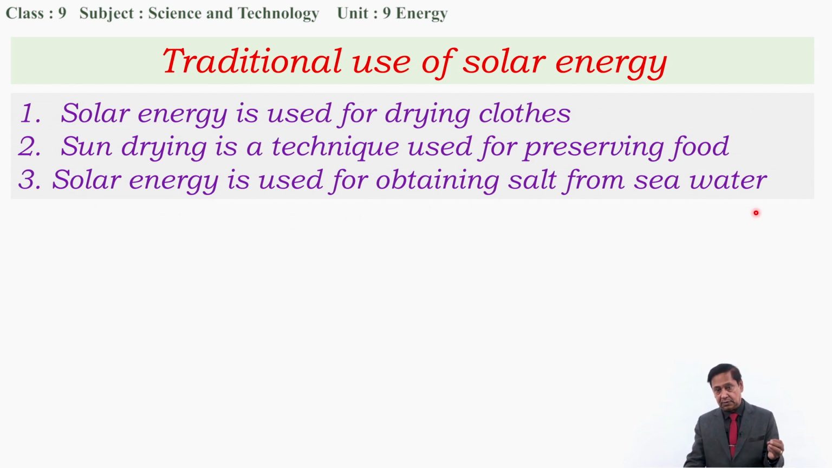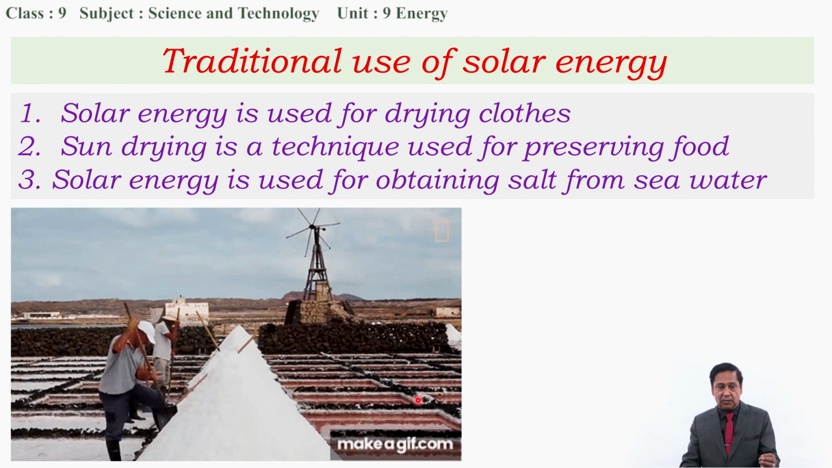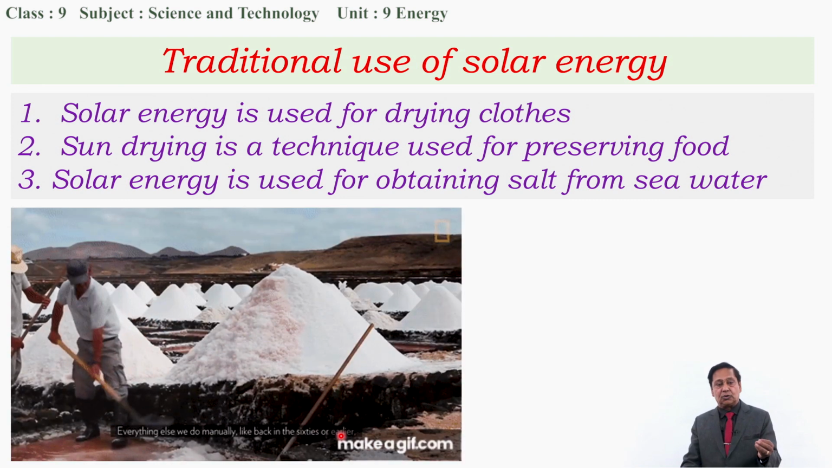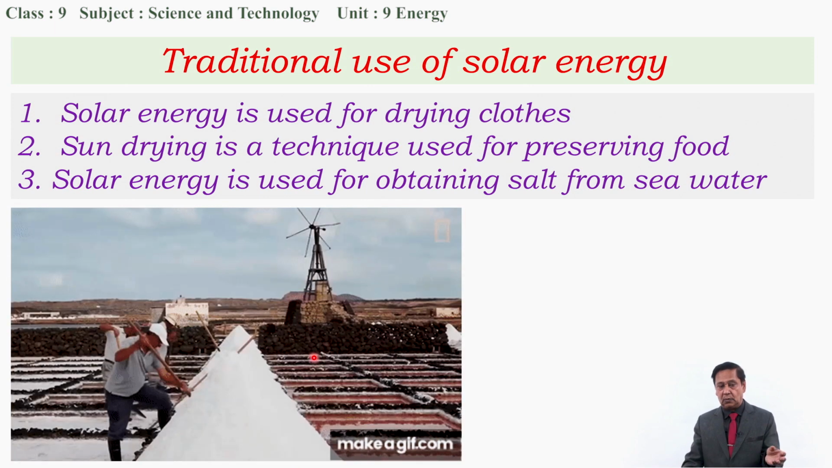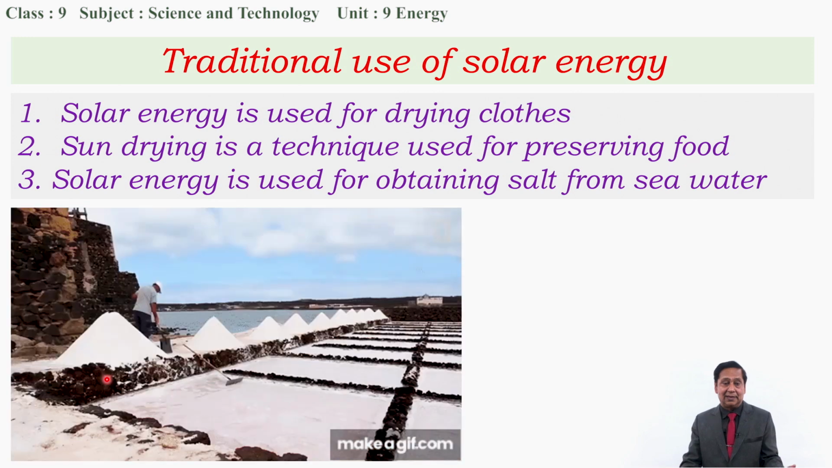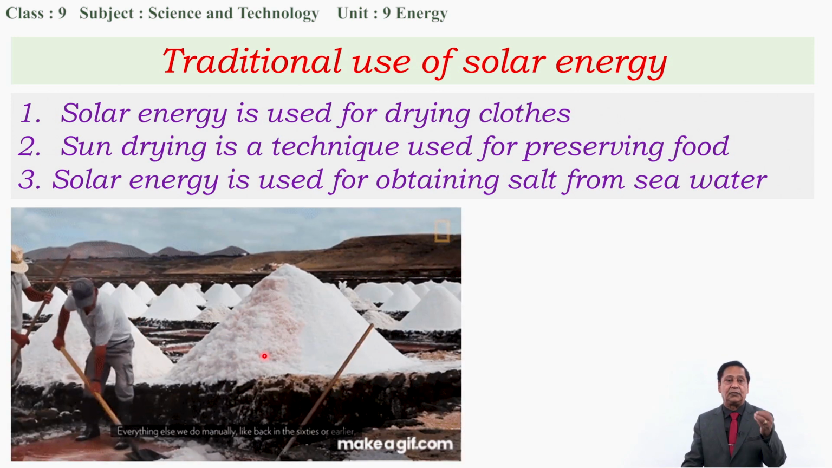And another important traditional use of solar energy is obtaining salt from the sea water, and this is also called salt farming. The places which are near the sea and the fields which are very close to it are allowed to fill with seawater, which contains a huge amount of salt. And when the fields are filled, it is allowed to evaporate for a few days.